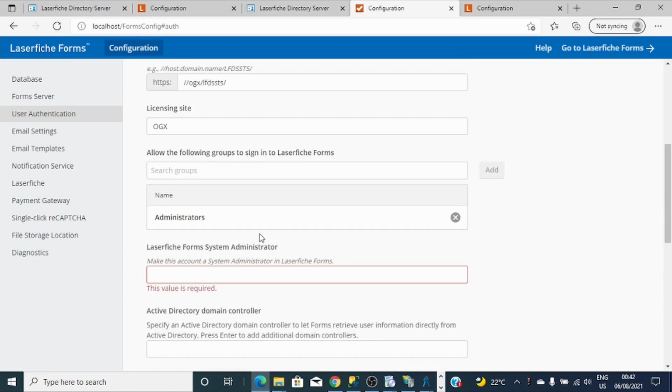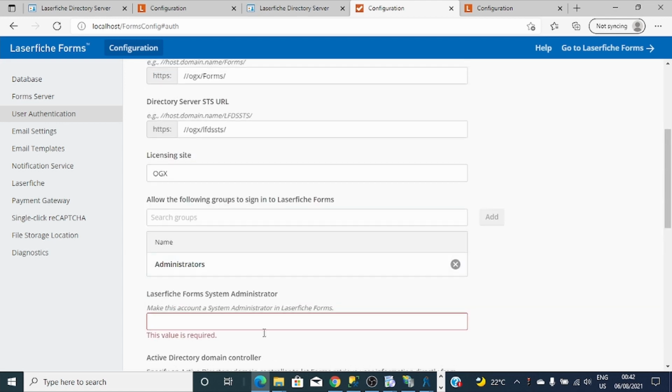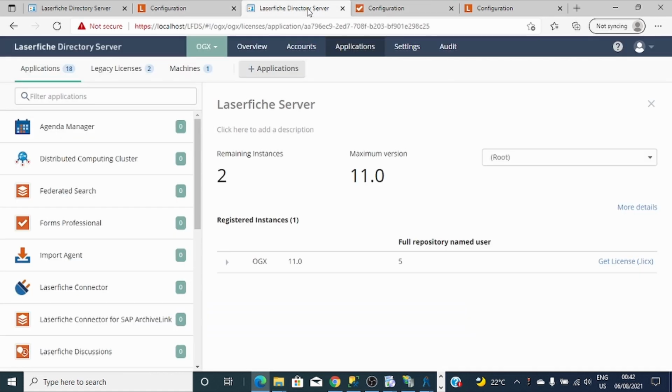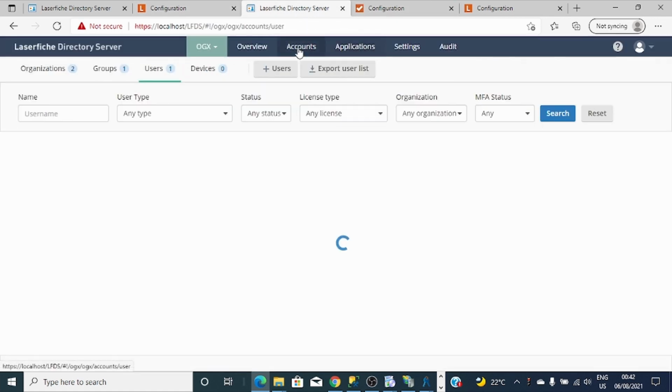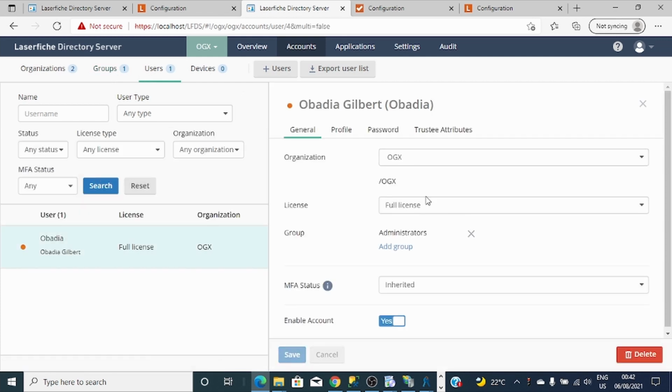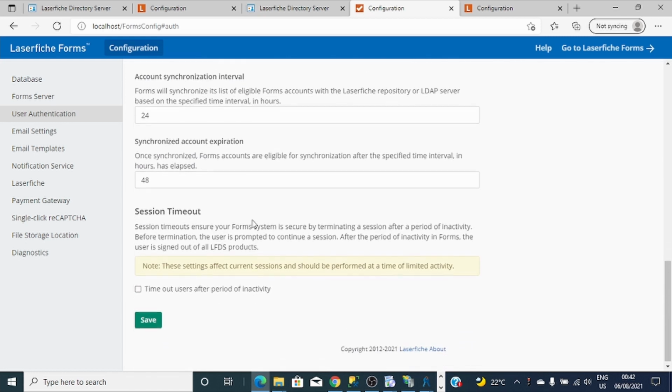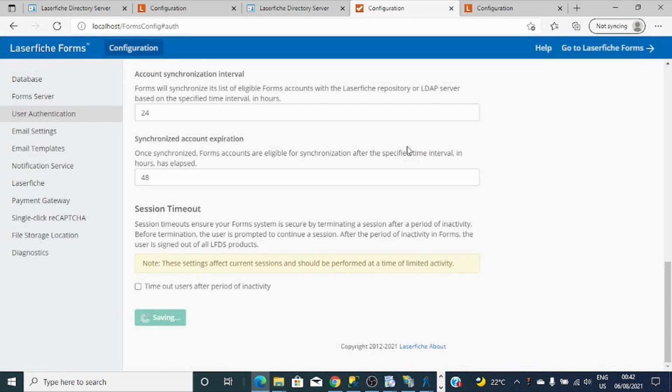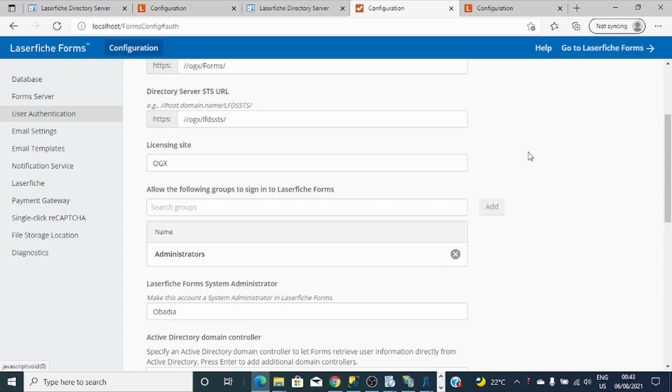Okay, this is something you're supposed to do here. Supposed to indicate the user. If I go to Laserfiche directory server, I created one user known as Obadiah, which I added to the group of administrators. So we'll use this user and the configuration like here. Then I will enable. Good.